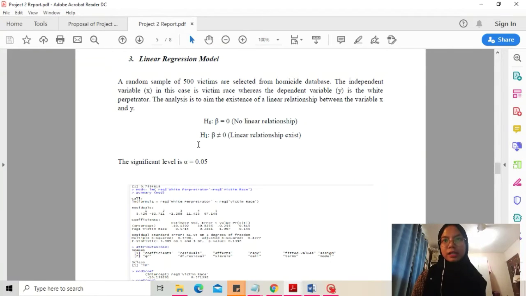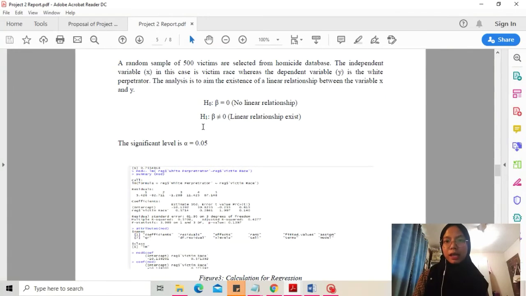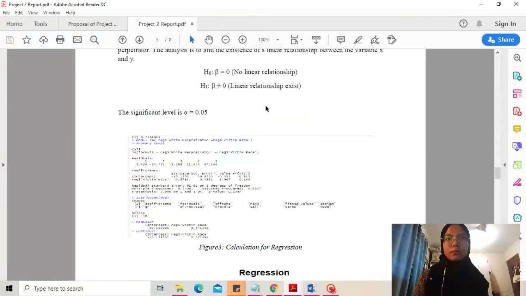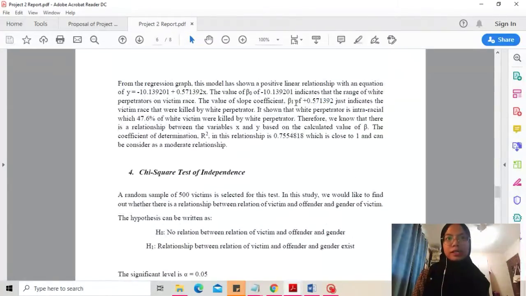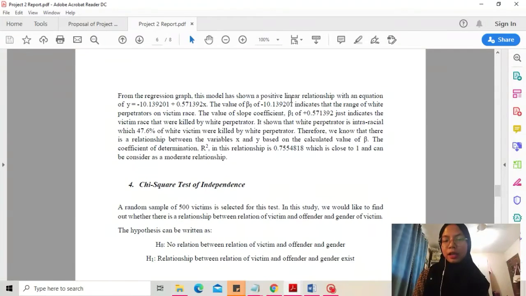For the third test, we use the linear regression model, from 500 victims selected randomly from the homicide database. The independent variable is victim race, and the dependent variable is white perpetrator, or white race offender. The analysis aims to find the existence of a linear relationship between variables X and Y. The graph shows a positive linear relationship with the equation y equals -0.139201 plus 0.571392x.